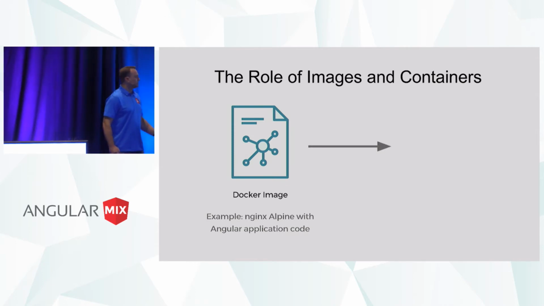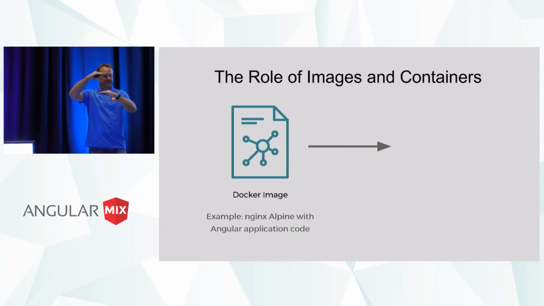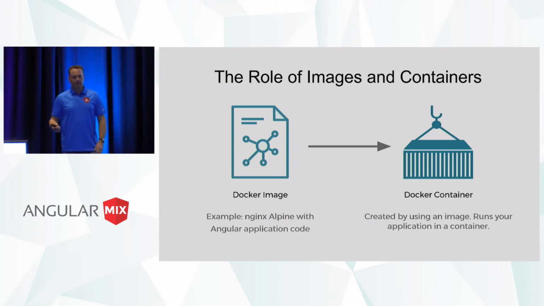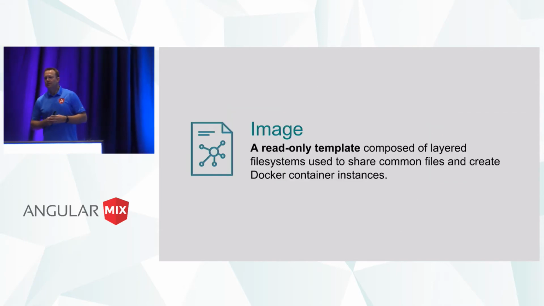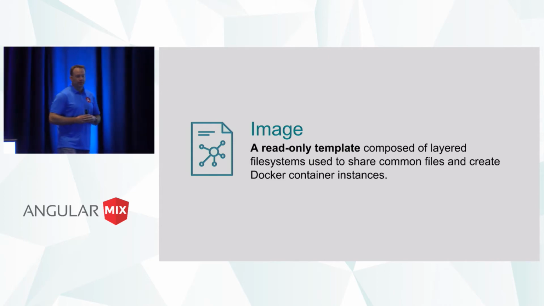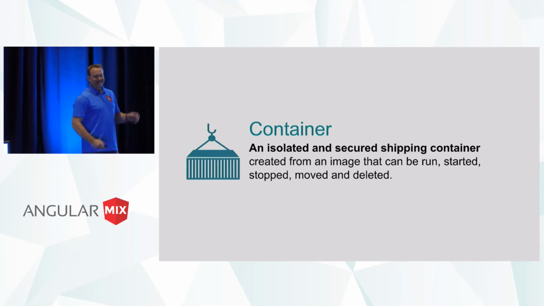Now what we do is we take those images, which is really, you're going to see a layered file system, and we use that to make containers. So Angular can now run in one of these containers and be 100% self-contained, ready to go. So an image is really just a read-only template that we can build. And I'm going to show you how we can build a custom one here with an Angular app in just a moment. And then a container is going to be the actual runtime instance.